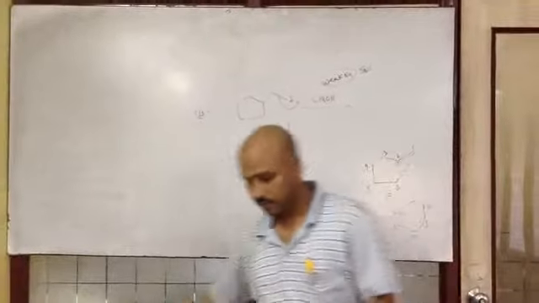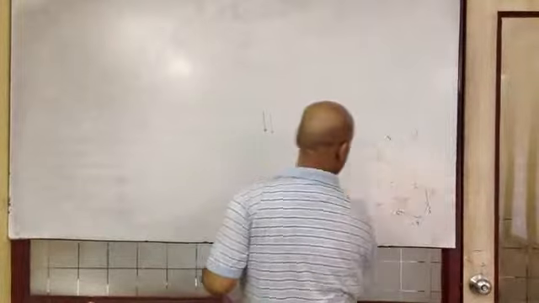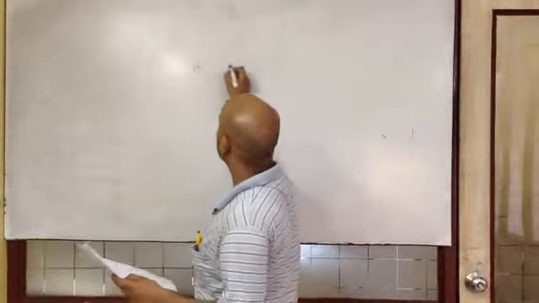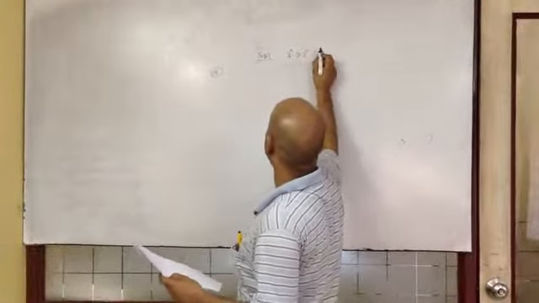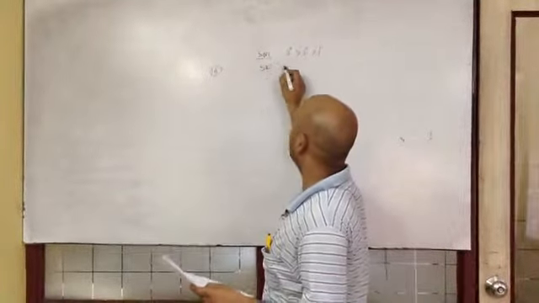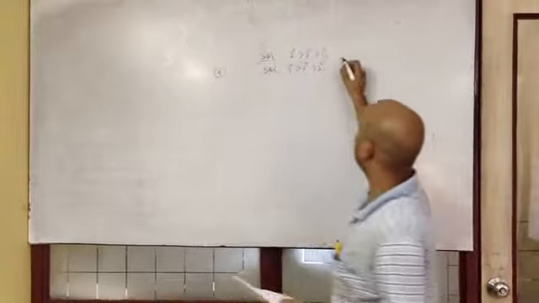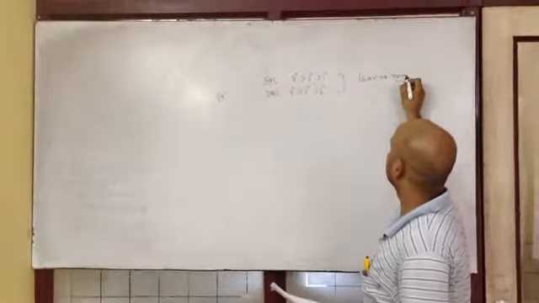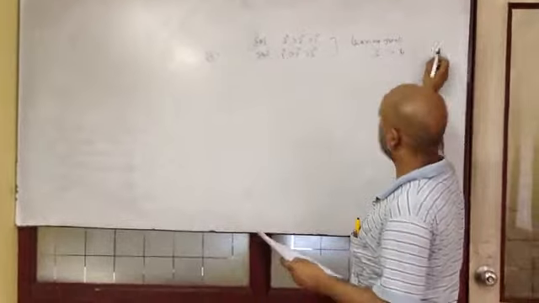Now, for 14 and 15, I am just writing the answers. For 14, SN1 will have this order: tertiary, secondary, primary. SN2 will have this order: primary, secondary, tertiary. Keep in mind, leaving group has this order: iodide, bromide, chloride.